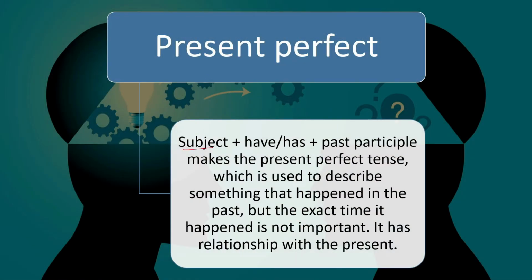Present perfect. Subject plus have or has plus past participle makes the present perfect tense, which is used to describe something that happened in the past, but the exact time it happened is not important. It has a relationship with the present.